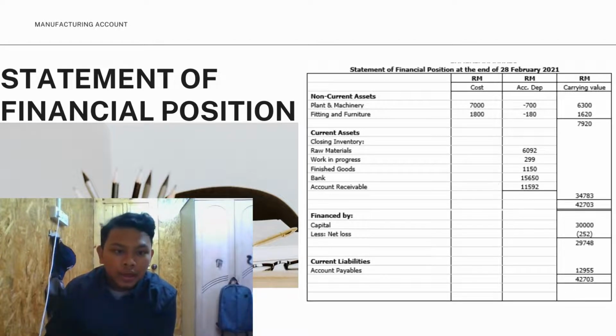For the owner's equity, the capital that we got from the investment is 30,000, and we minus the net loss of 252, and we got 29,748. For our current liability, we have accounts payable, and the value is 12,955. The total that we got from the current liability and the owner's equity is 42,703, which equals the total of assets. Thank you.